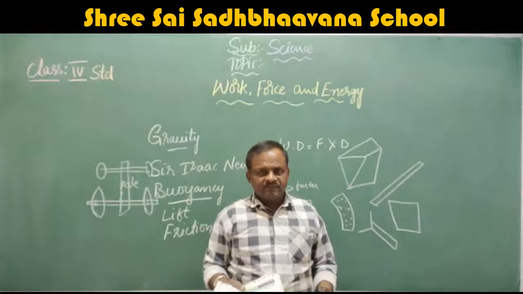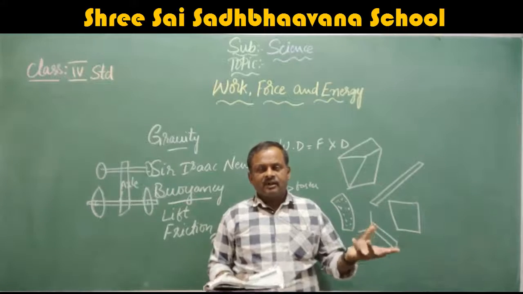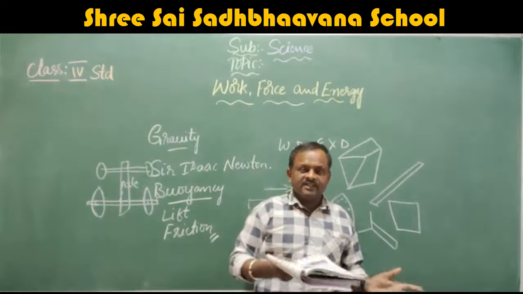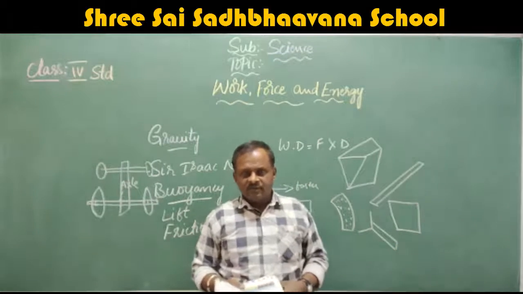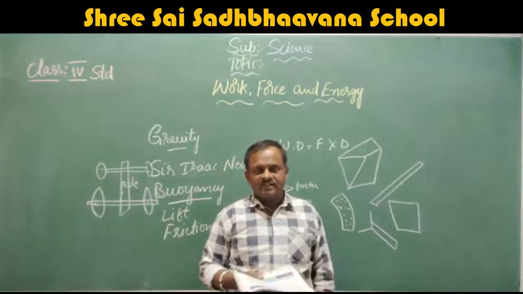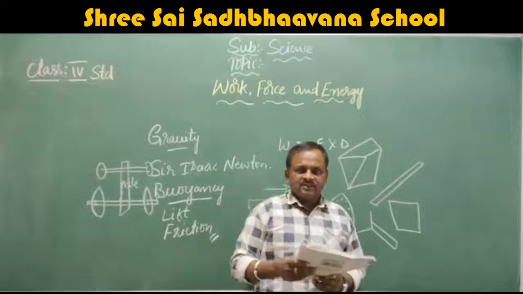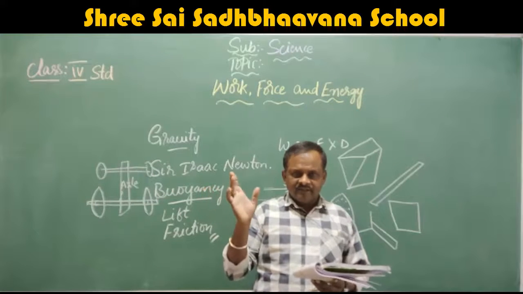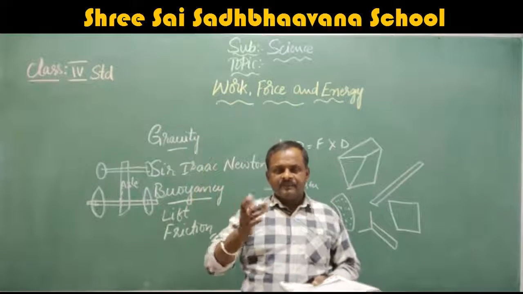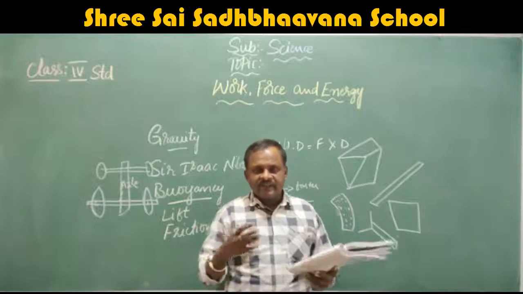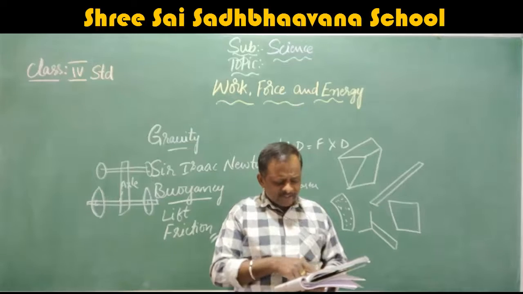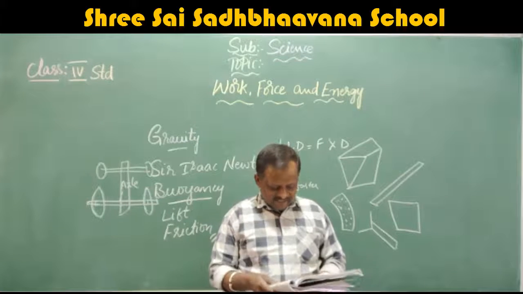What about the food we are eating? Yes, we are getting it from the sun only, because all the plants prepare their food by solar energy, that is sunlight. So indirectly, the food we are eating is also from the sun only. Sir, no sir, we are non-vegetarian. We will eat goat, hen and everything. They are also eating the grains and everything. They are also getting the energy from the sun only. So whatever energy we are getting is from the sun only. So when cars are running on petrol, they are using energy from the sun.